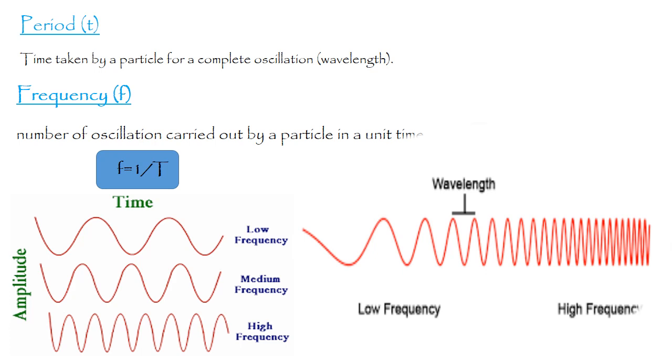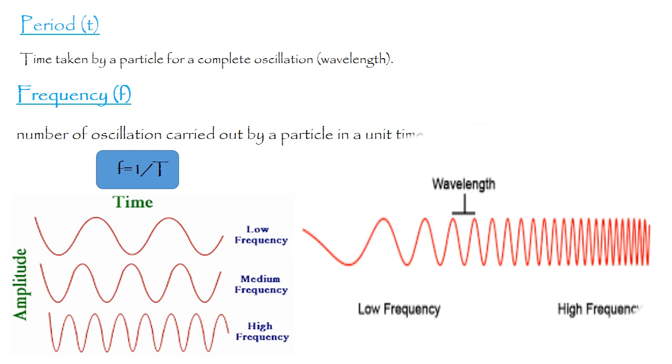Period. The symbol is simply T. It is the time taken by a particle for a complete oscillation, a complete wavelength. That means, to oscillate, what is the time taken by that wave? So, the time taken for one oscillation, the time taken to make one wavelength, is the period.